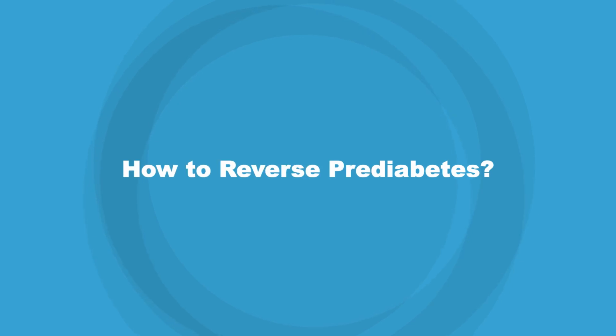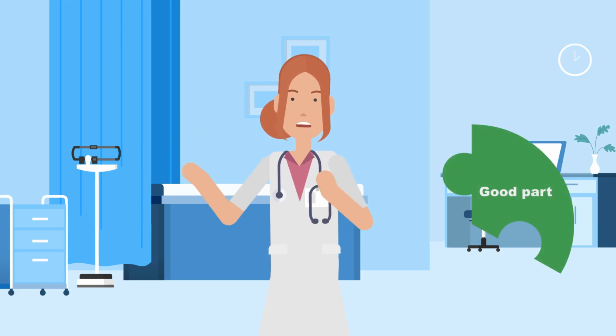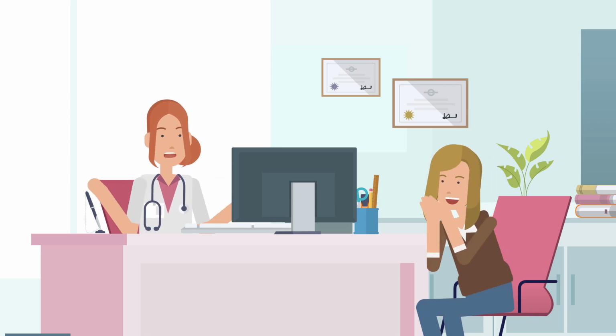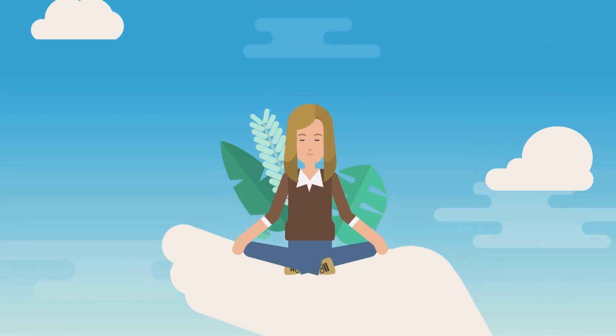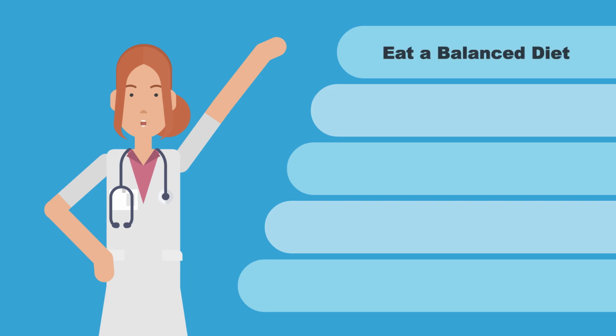How to reverse prediabetes. Now let's get to the good part. The great news is it's not as hard as we might think, and making some simple lifestyle changes can have a huge impact. Here's a 5-point strategy to reverse prediabetes. 1. Eat a balanced diet.